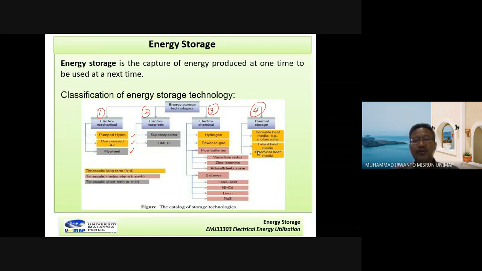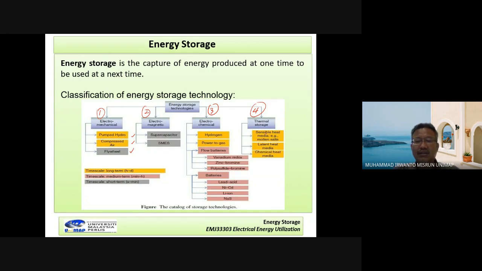So in this session, we want to explain how the electromechanical systems operate: pump hydro, compressed air, flywheel, supercapacitor, and then superconducting magnetic energy storage, and also hydrogen, battery, and the last is thermal.